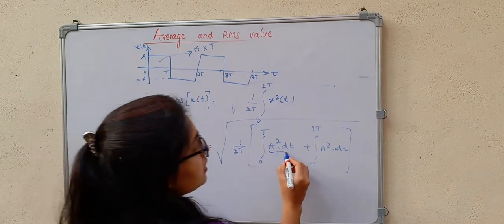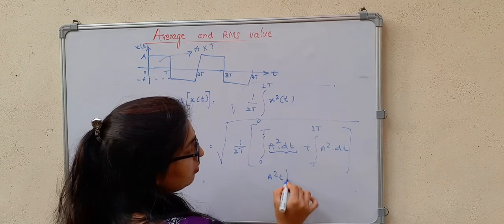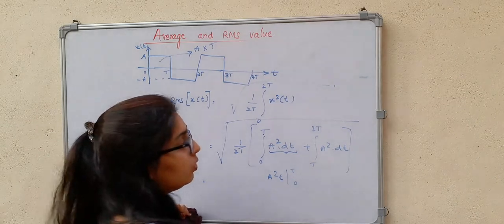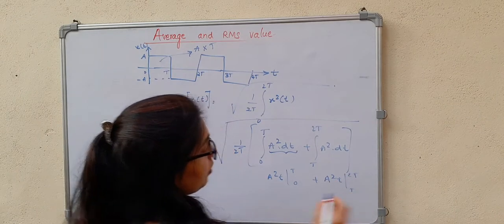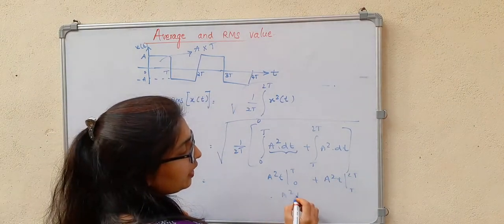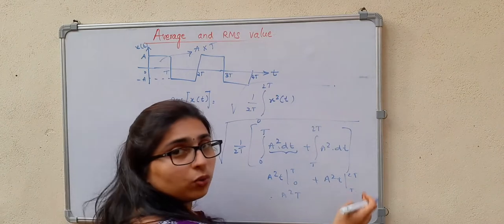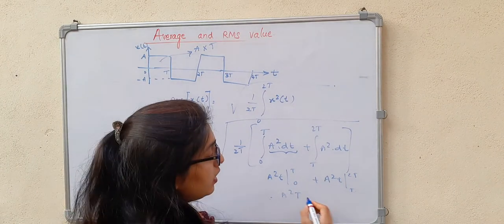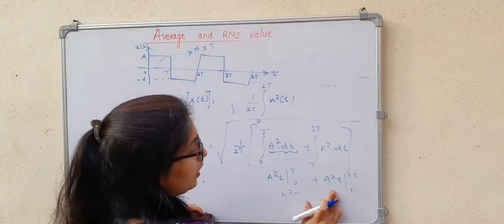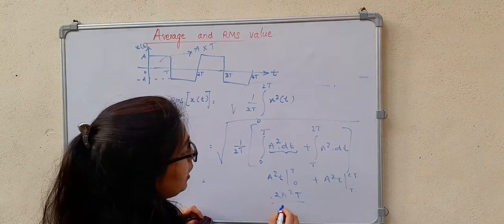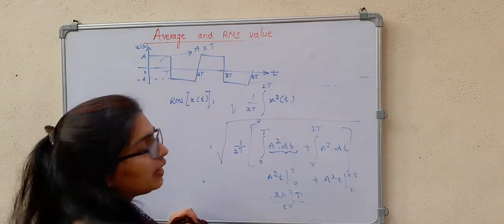Okay, so this is A square T, with limits T to 0, and here it is A square T, from 2T to T. So this is A square T, this is A square into 2T minus T, that is T. So A square T plus A square T is 2A square T divided by 2T. We will get A square.